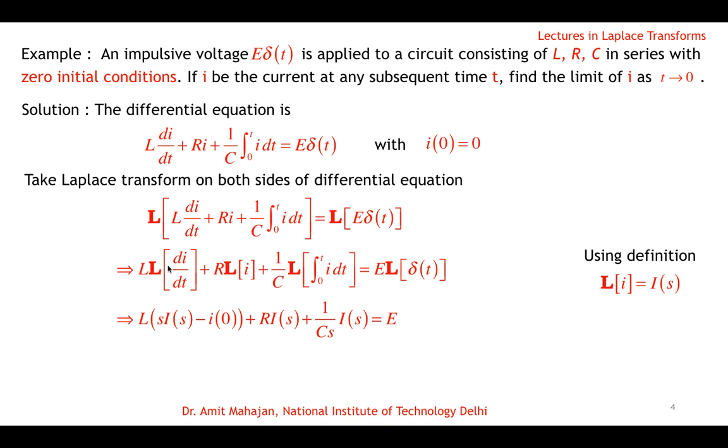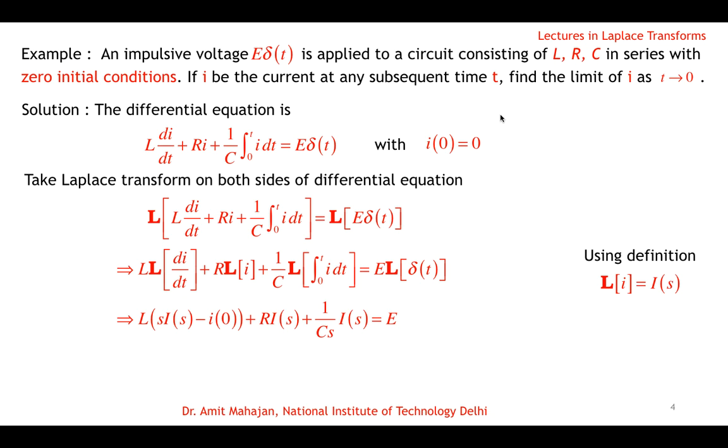Applying Laplace on the derivative, we have sI(s) minus i(0), that's for the first derivative, and Laplace of i is I(s). For the integral, Laplace of the integral of i will be 1 by s of I(s). And on the right hand side, Laplace of delta t is 1.